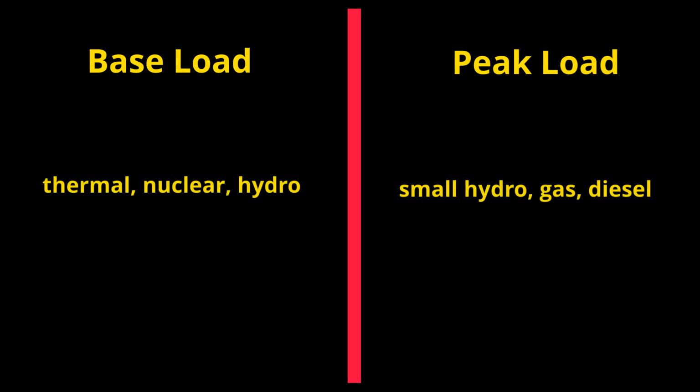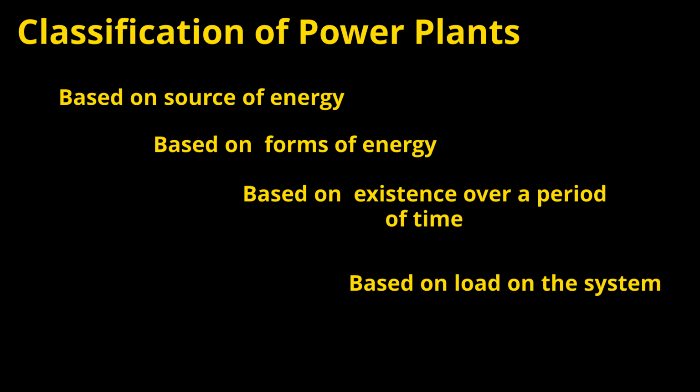We will discuss more elaborately about base load and peak loads in our Unit 2 Hydro Generation chapter. These are the broad classifications of power plants. In the next lecture, we will learn about the layout of a thermal power plant.